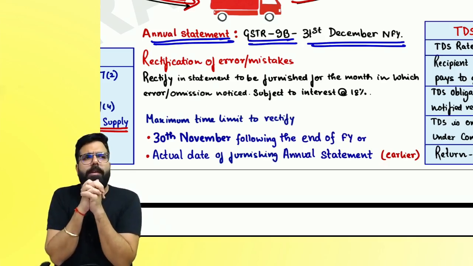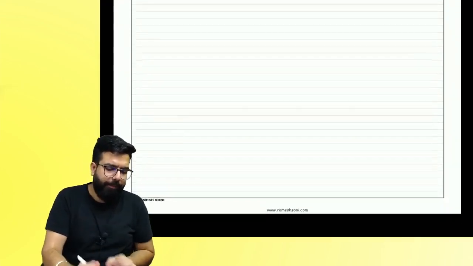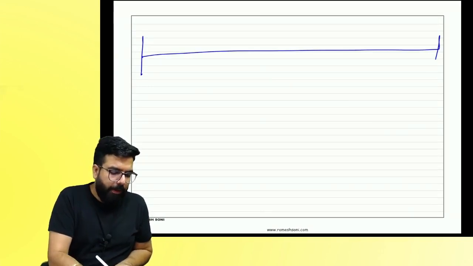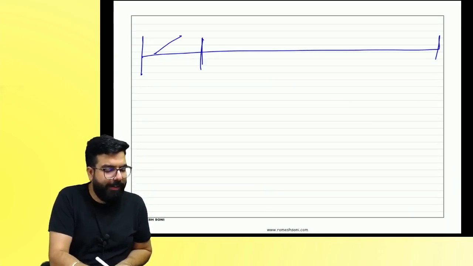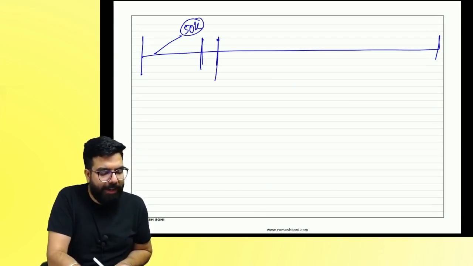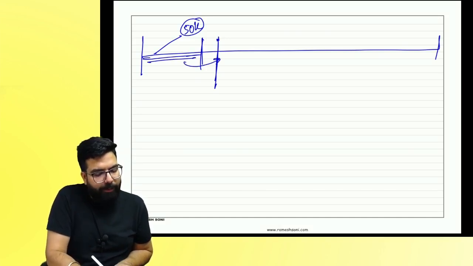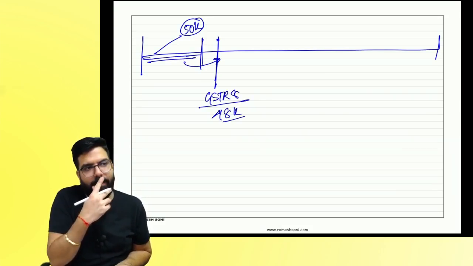The e-commerce operator missed showing some amount. Suppose the e-commerce operator collected TCS of 50,000 this month. They will file the return when? This month's return is filed next month, right? They will file GSTR 8. They showed 48,000 over here. They did not show 2,000 by mistake.